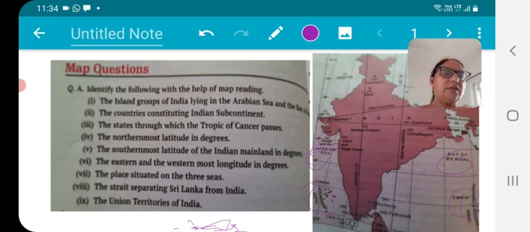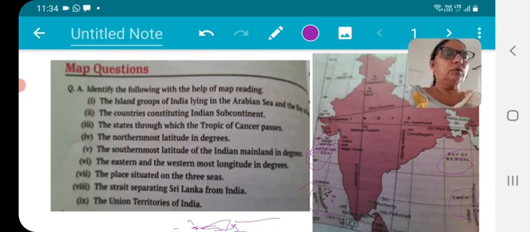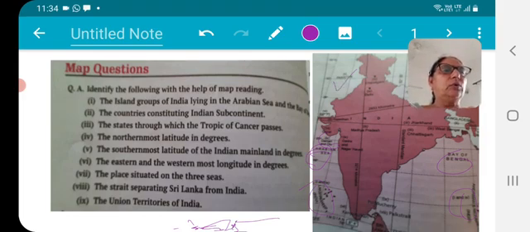Now I am going to read your question number 2. The countries constituting the Indian subcontinent. First you go to Pakistan. Then you have to go to Sri Lanka.